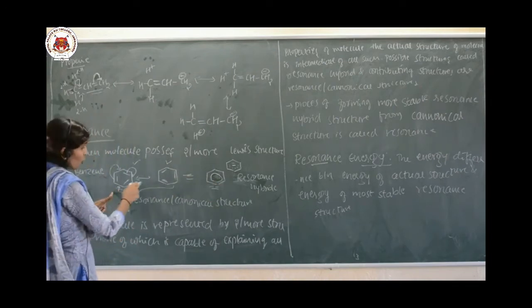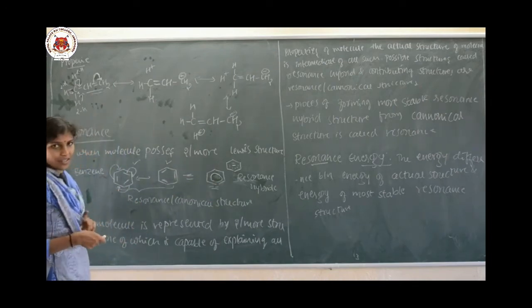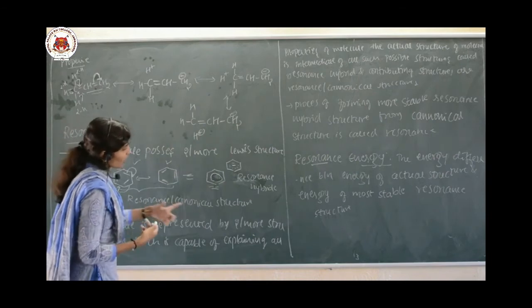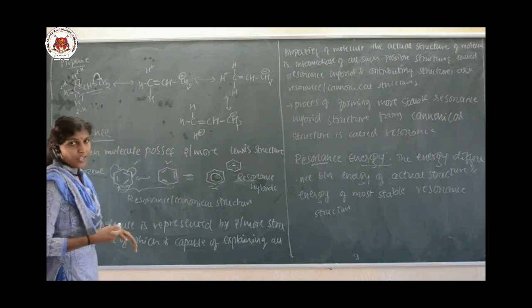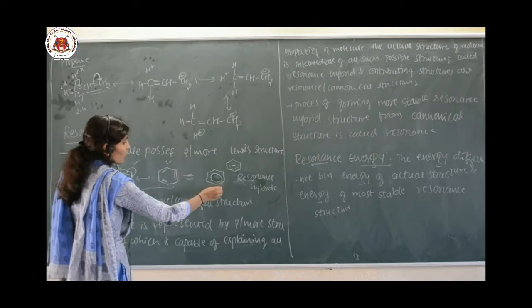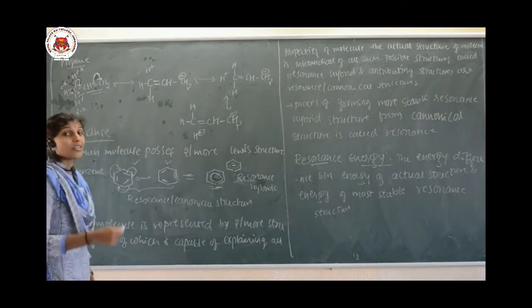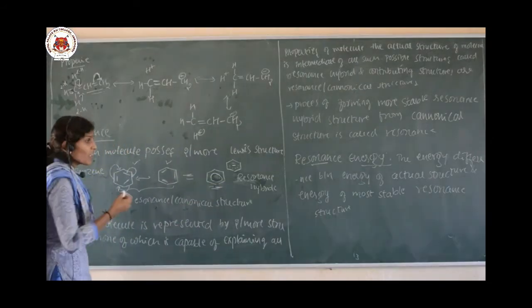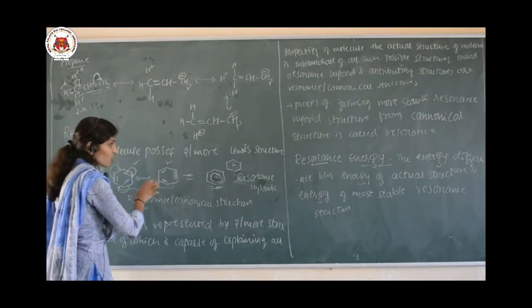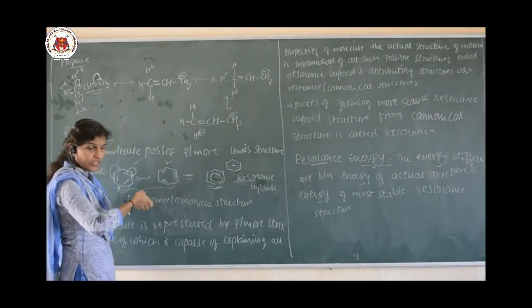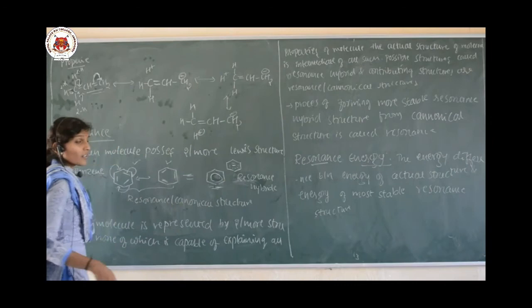These contributing structures are called resonance or canonical structures, and the actual structure of benzene is said to be a resonance hybrid because it is intermediate between these two. Hybrid means that, so it is called a resonance hybrid.